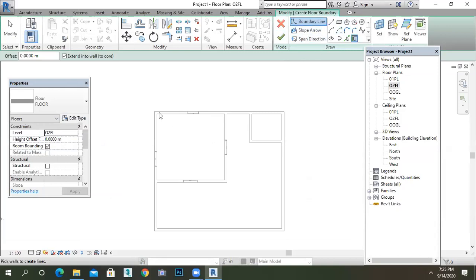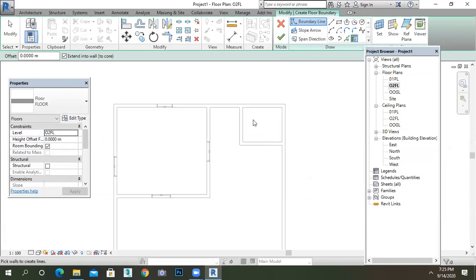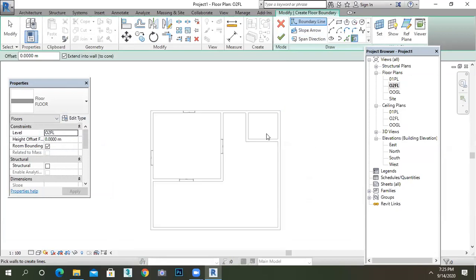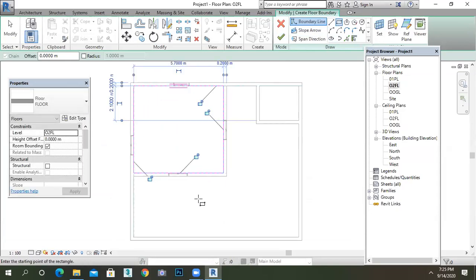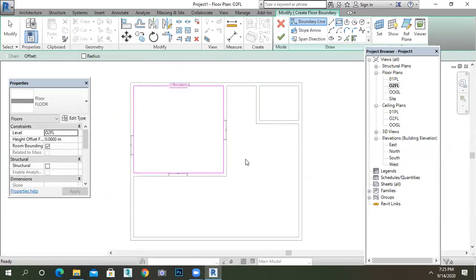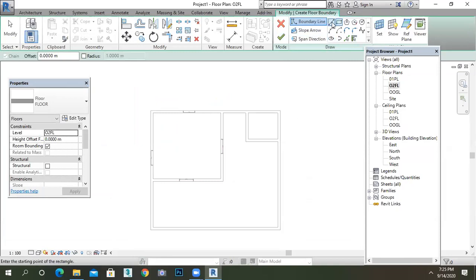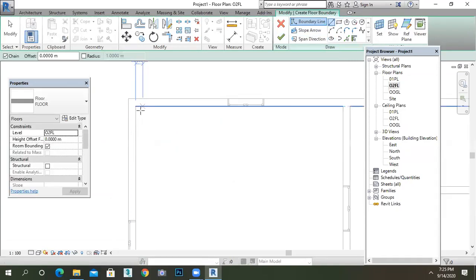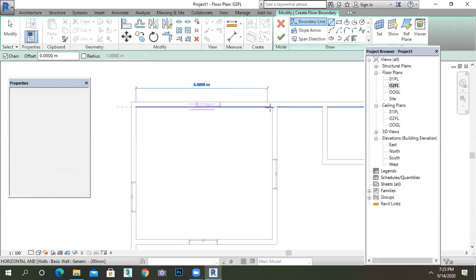My plan shape is rectangular, but I want to give a separate floor for my WC or toilet or washroom. I don't want to cover that portion now. Either you can go to the rectangle and draw it separately like this. Better you go for the line option, guys. Go for the line option, click any one corner point and draw it.